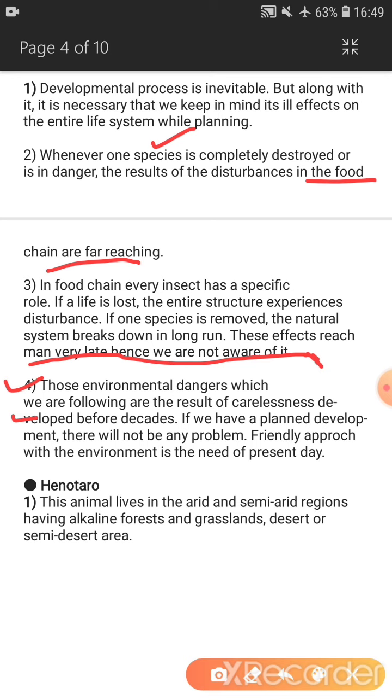And as its impact, we have seen that animals and flora and fauna are in danger. If we plan the development, there will not be any problem. It means we have to do the development, but it should be in a planned way. A friendly approach with the environment should be there in the present day.